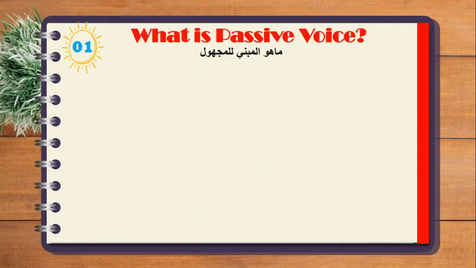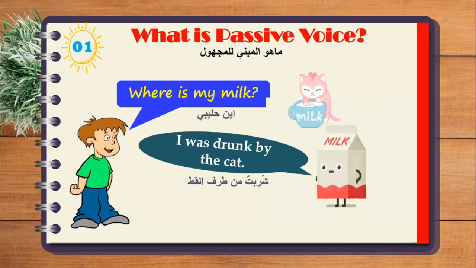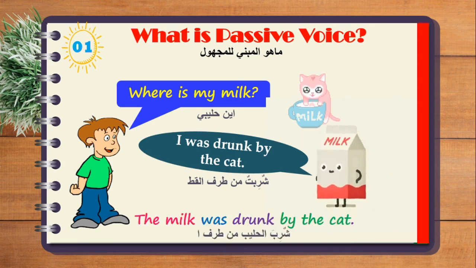Okay, let's start with what is passive voice. We're going to see this example here, and there is a guy asking, where is my milk? And the milk itself says, I was drank by the cat. So here the sentence is used in the passive voice: the milk was drank by the cat.